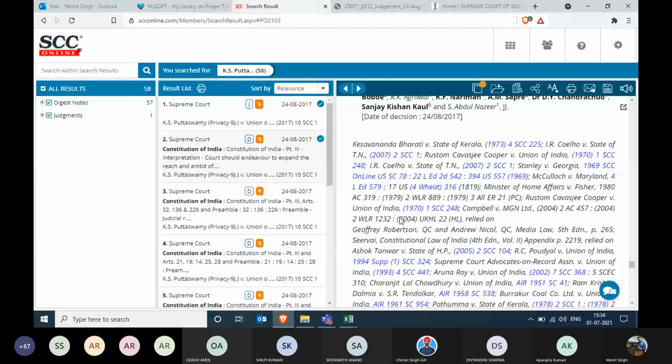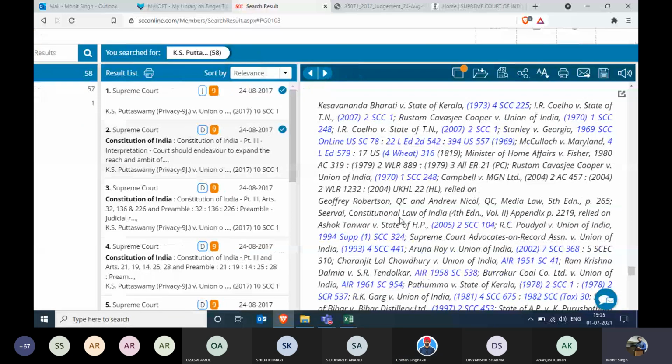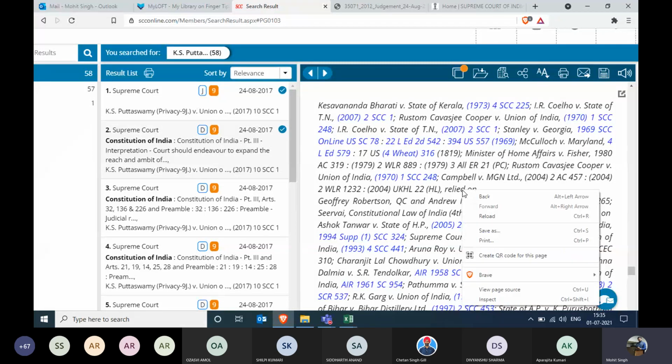All right. So students, as you can see in the digest note, it also includes how many cases were relied on in this particular case. There were a couple of cases that got relied on in this case. As we can see, number 1 was Kesavananda Bharati, and many other cases were relied on. So whichever treatment has been given to any particular case while being cited in this case will be given in the form of digest notes, footnotes.